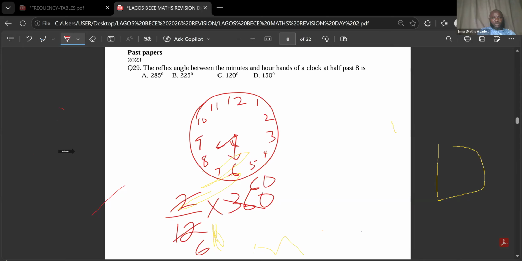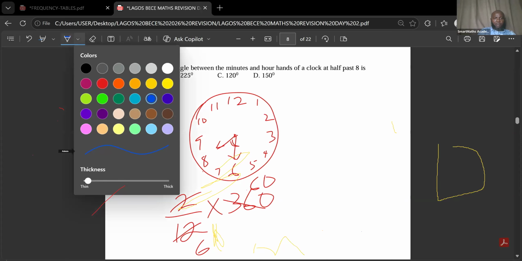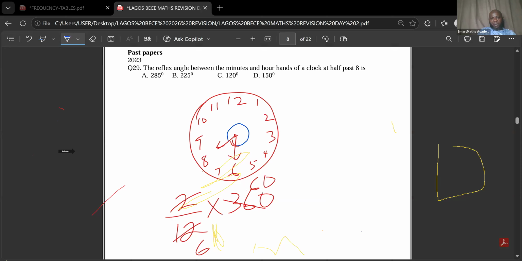The reflex angle is the one we have outside here. That's the reflex angle. At 8:30, the hour hand must have moved beyond 8, so it is going to be in between 8 and 9.